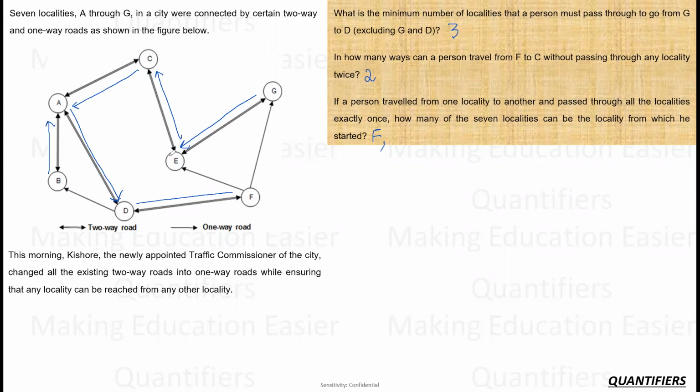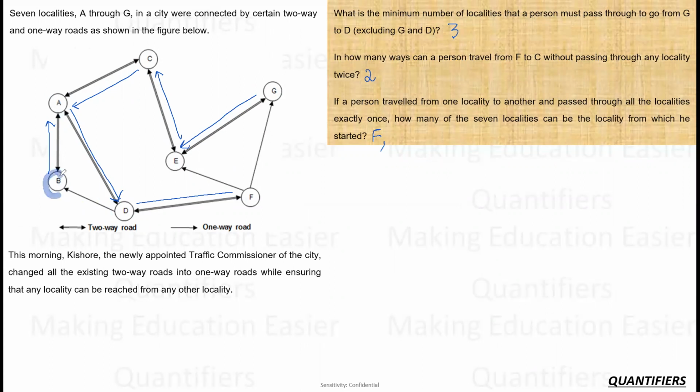So G also cannot be the starting point. Similarly, E also cannot. C also cannot, because every time you will encounter A and it will cause a problem. From A only, if he goes to B, he cannot go anywhere else. If he goes to D and comes to B, then he cannot go anywhere else. So A is also not possible.